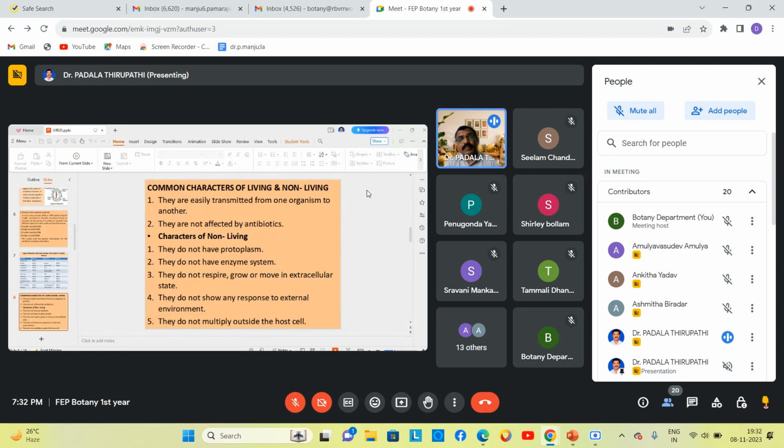You know, the first antibiotic is penicillin, and other antibiotics are streptomycin, kanamycin, terramycin, gentamicin. These are all different antibiotics, but they do not affect a virus. Why? Anybody can tell?